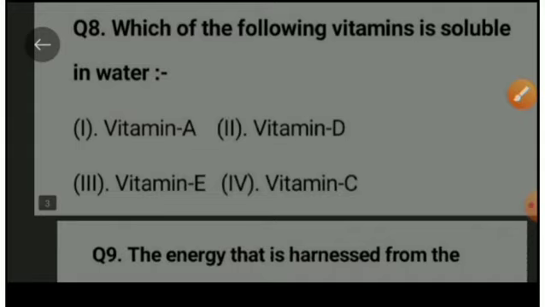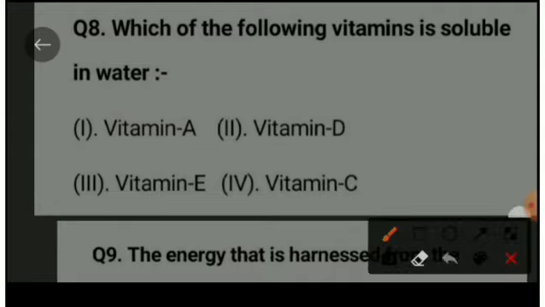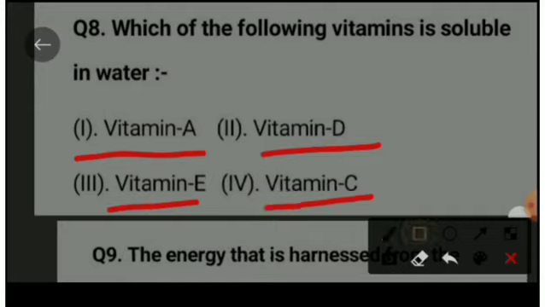Next question: Which of the following vitamins is soluble in water? Option A is vitamin A, option B is vitamin D, option C is vitamin E, and option D is vitamin C. The right option is option D, that is vitamin C.